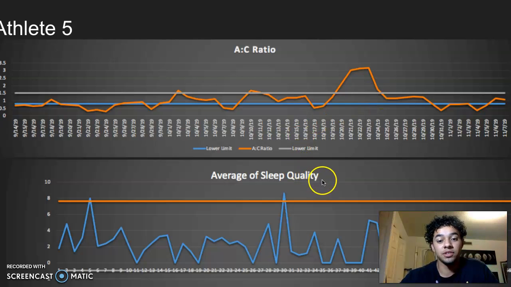Also, athlete 5, sleep quality. Their sleep quality is very poor. Okay, this is the hours of sleep, so they're getting around 8, what they should be, maybe twice all semester. This is not good. We need to have a discussion with athlete 5 and ask them what's keeping them up late at night. Is it homework? Maybe their grades are falling behind.